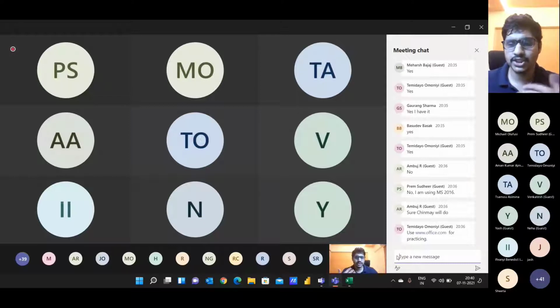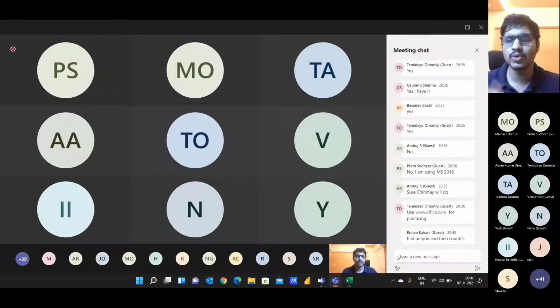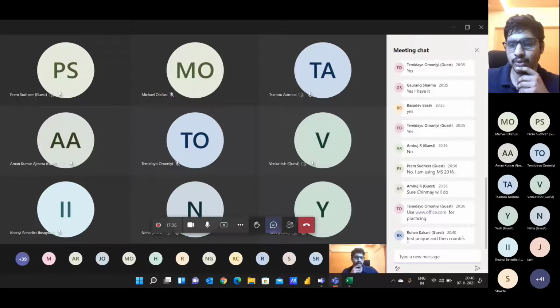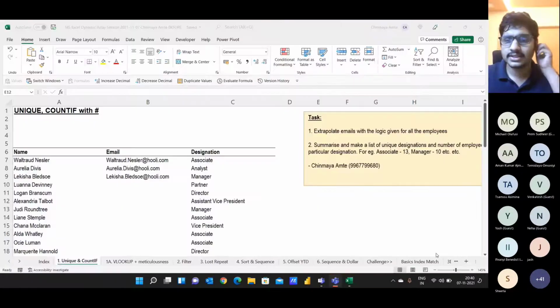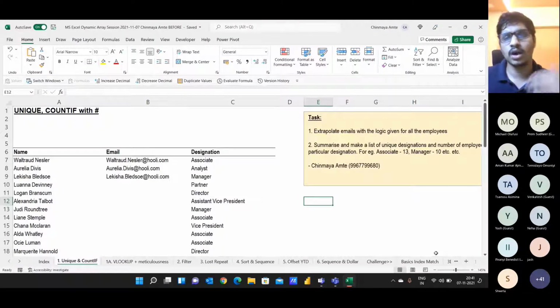Let's keep this a conversational, two-way session where you also mention your views so that we can think of a better solution. Okay, so Rohan is saying we will use unique and COUNTIF. Perfect, Rohan. So how would we be solving this in the older version of Excel?